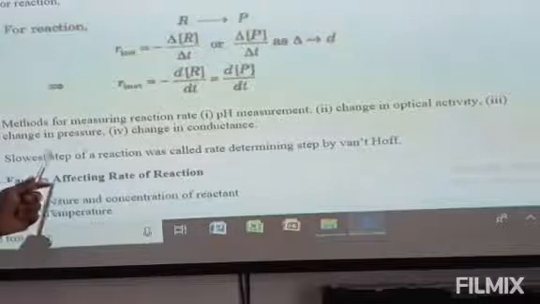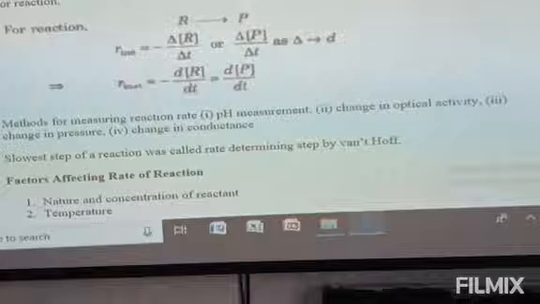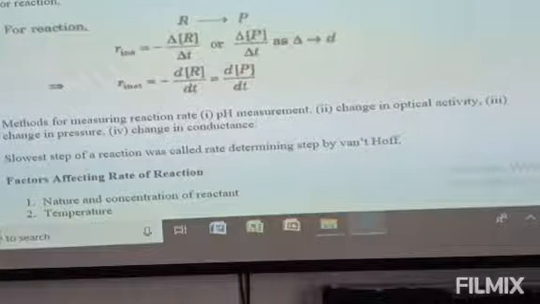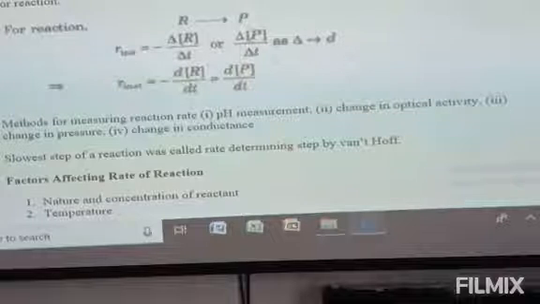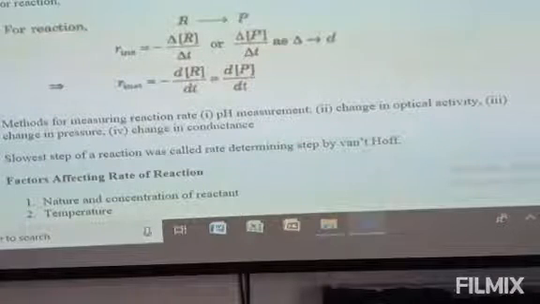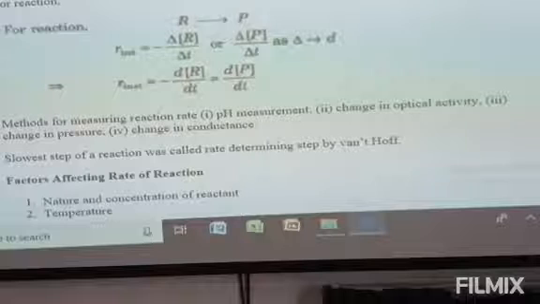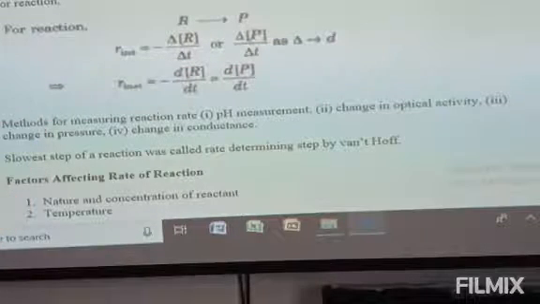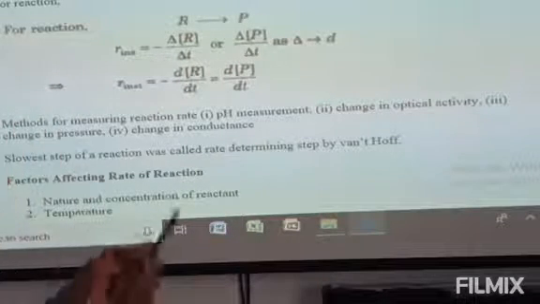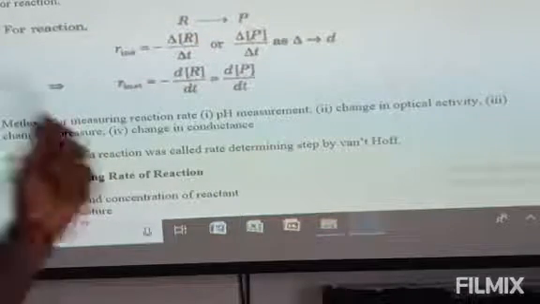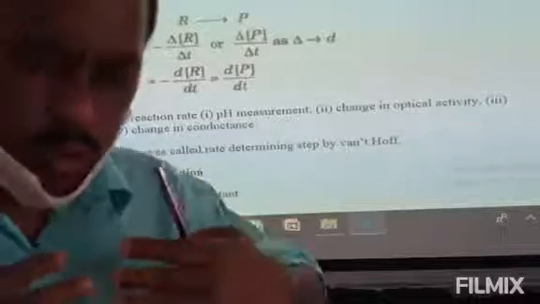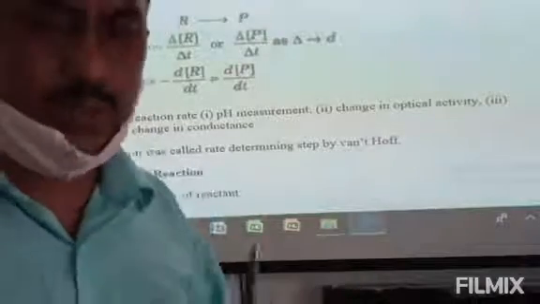The slowest step of the reaction is called the rate determining step by van't Hoff. According to van't Hoff, suppose the reaction occurs by passing through different steps. Each step has a different rate. Out of those different rates, the one which is very slow will determine the overall reaction rate.